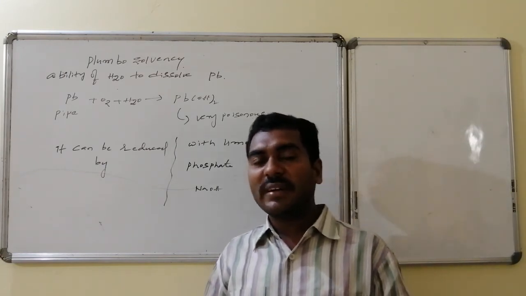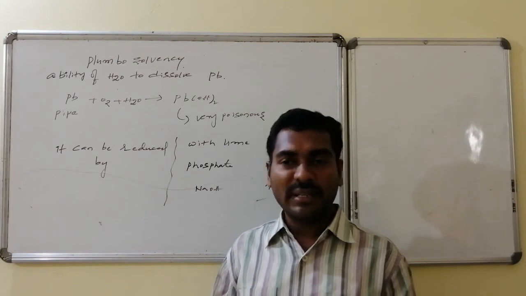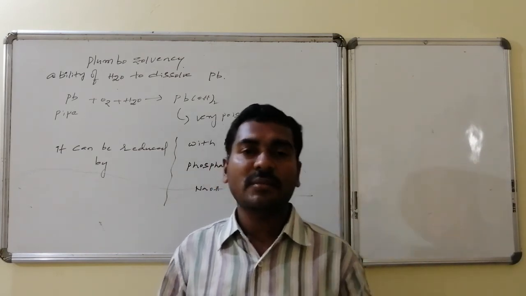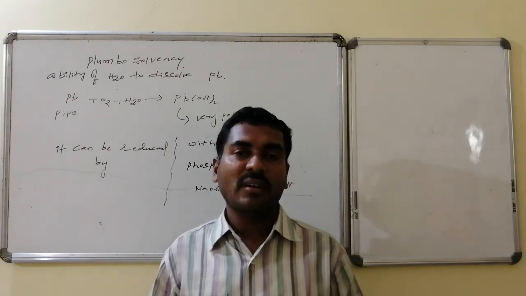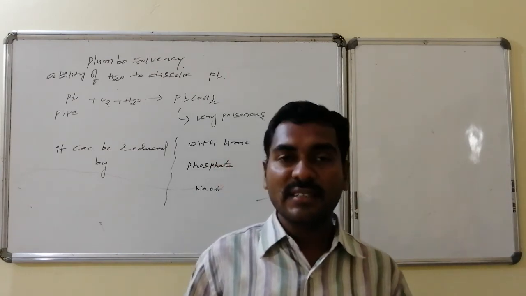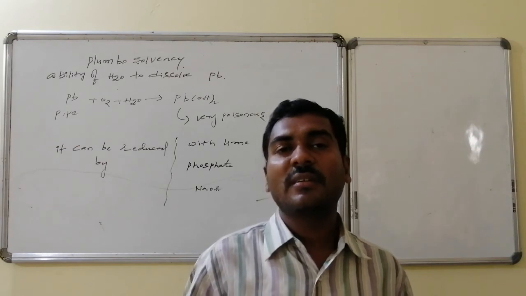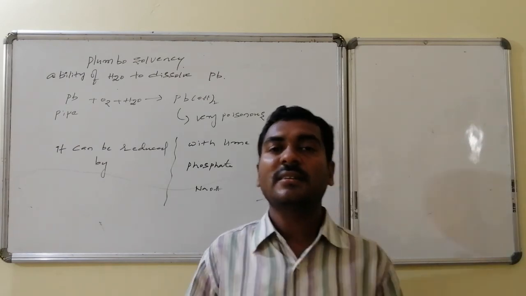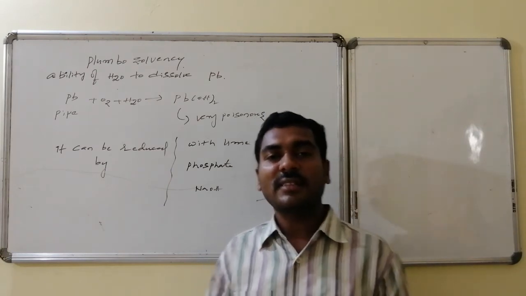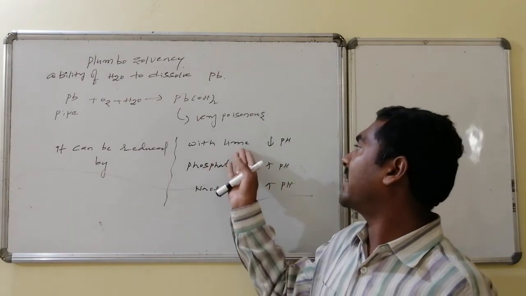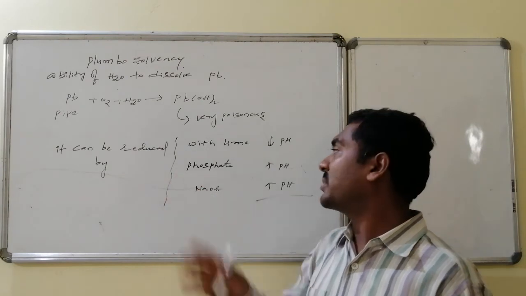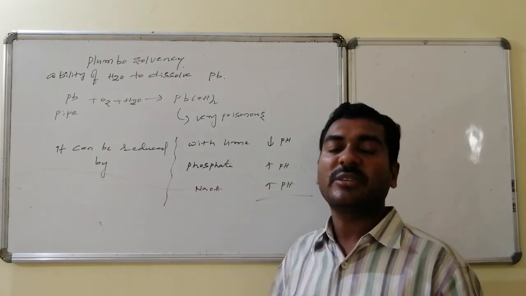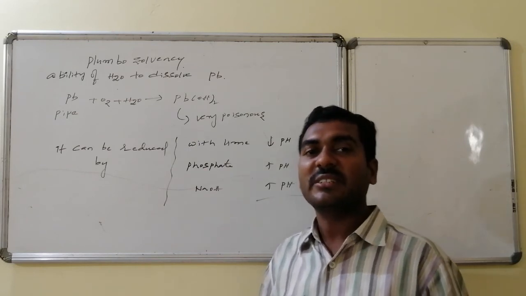Thus, in order to avoid plumbosolvency, it is stopped by changing the pH. If the pH of the water is changed, the dissolution of lead in the water is removed or decreased. It can be done by using lime, or by using phosphate ions, calcium phosphate or sodium phosphate, which are basic in nature because phosphate is a weak acid.